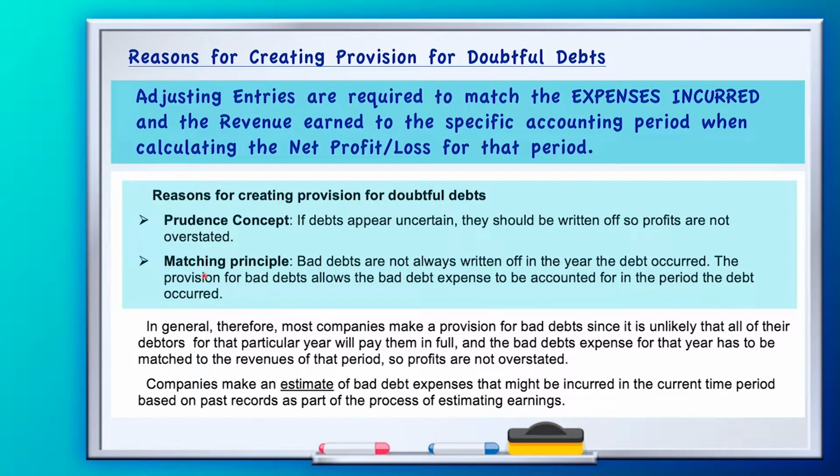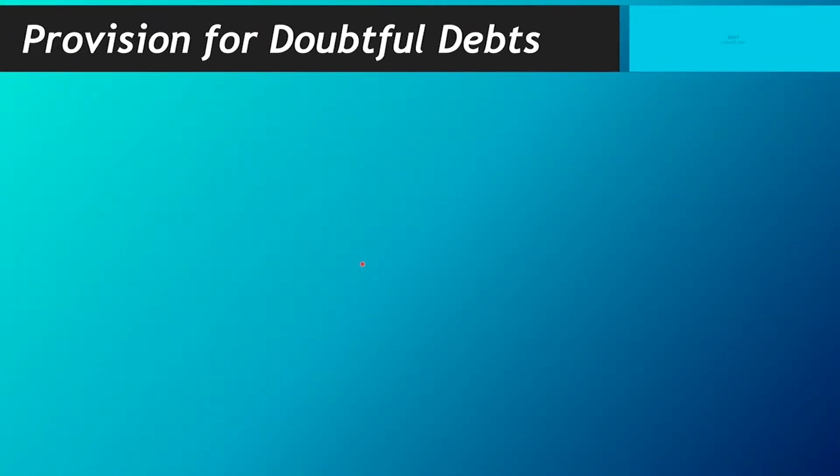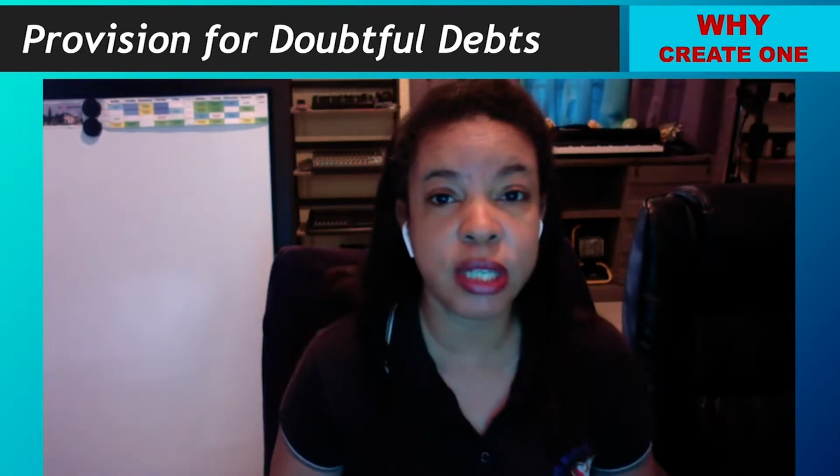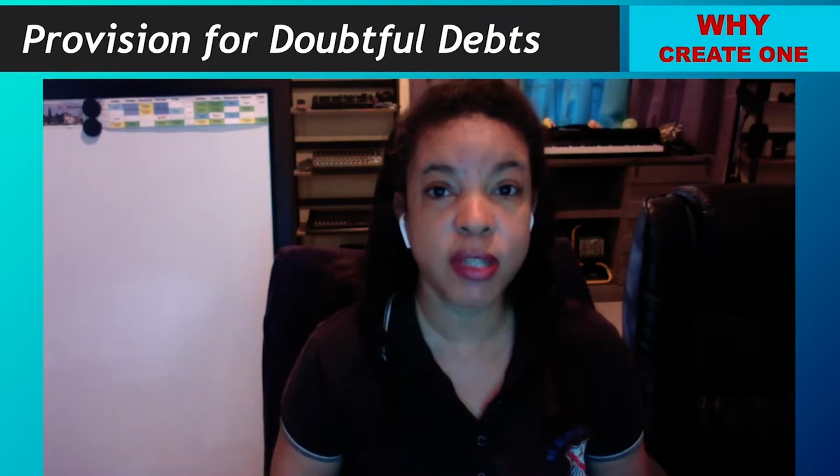And then there is our matching principle, or matching concept, or accruals concept. We have come across it before, very popular. And this is the one that states that your future bad debts expense must be matched to the accounting period where the revenue was received for your credit sales. So let us give a clearer explanation, hopefully with visuals that will make it clear. This is especially important for you to understand for Form 6 if you are planning to go into Form 6.